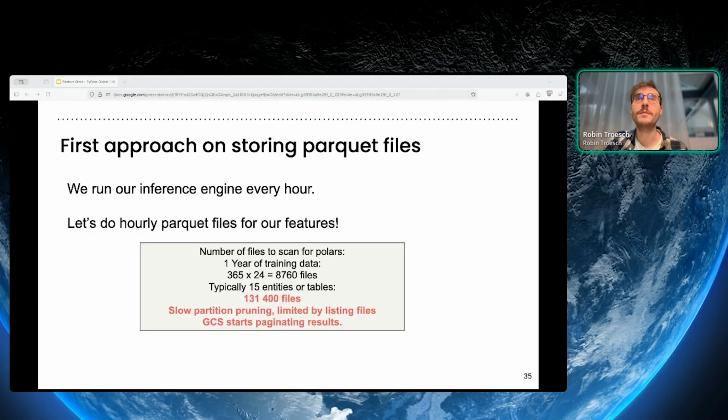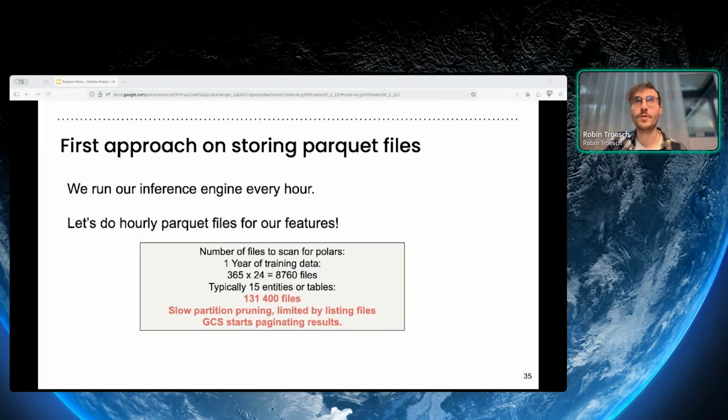And if we do the math, that means that when we do the training, for instance, we need to load 360 days times 24 hours, so 8,000 files. And then we had typically 15 entities or tables to query. That means more than 100,000 files.